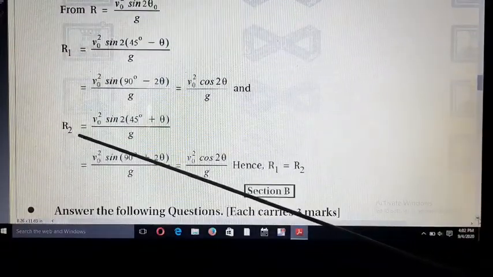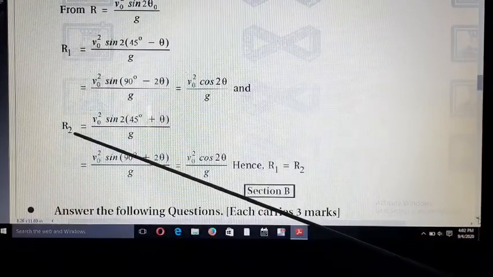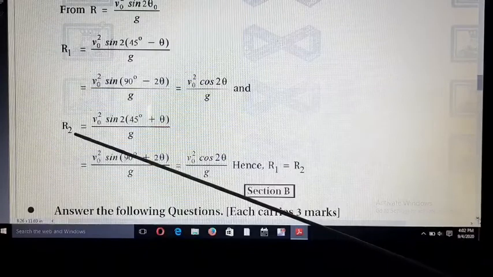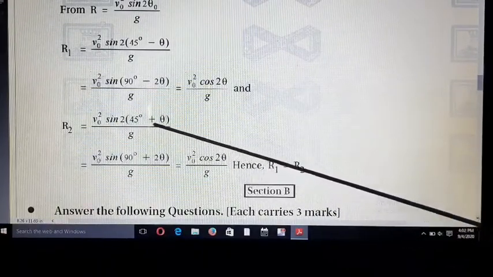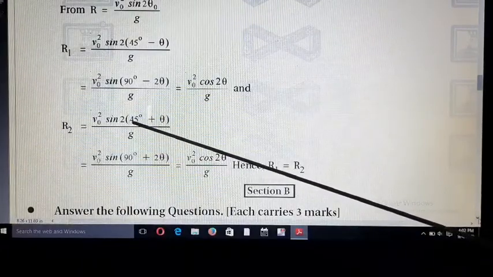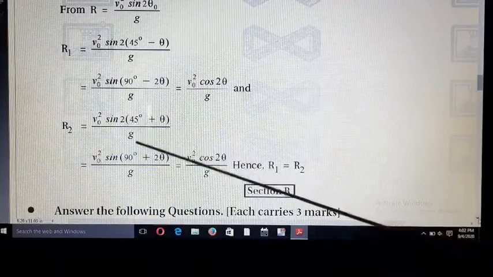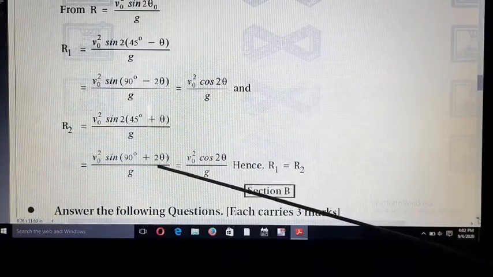R2 is equal to, otherwise the range of the second particle is denoted by R2. R2 is equal to V0 square sine 2 times 45 plus theta upon g. Again 2 is multiplied inside, so 2 times 45 means 90 and 2 times theta means 2 theta.